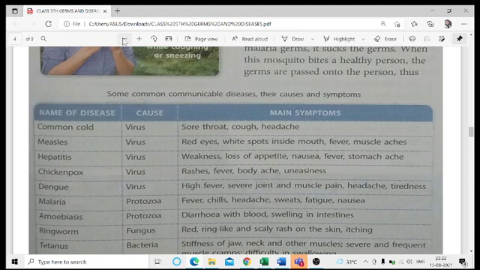Okay, the next we have here is malaria, which is caused by a protozoa, in which the symptoms are fever, chills, headache, sweats, fatigue, and nausea. All of us are aware of these things, that is fever, chills, headache, and sweat. All of us we know.